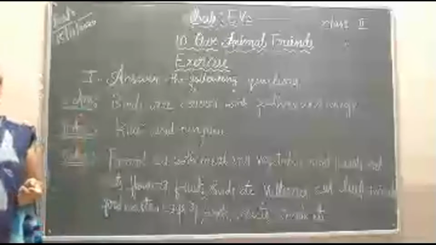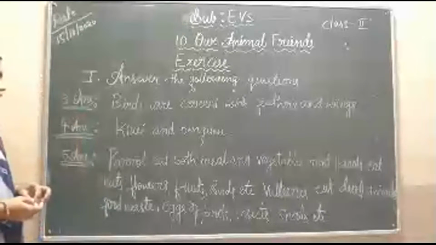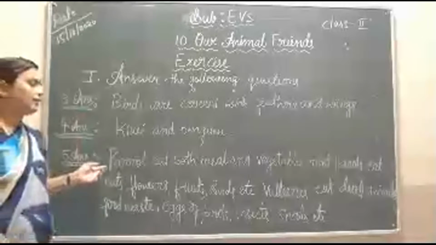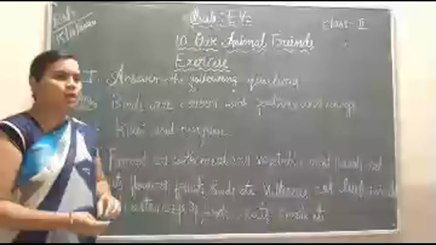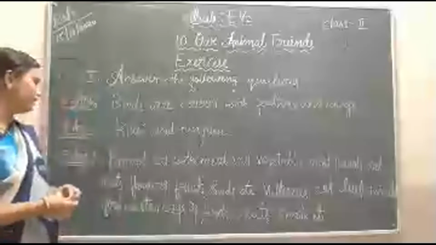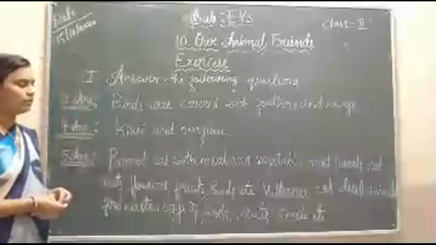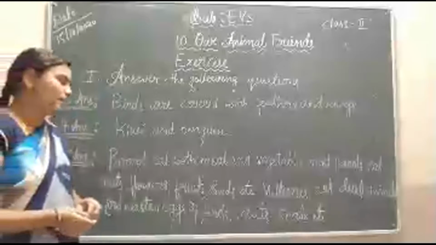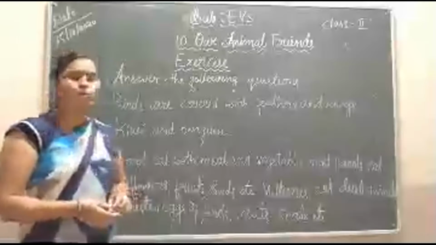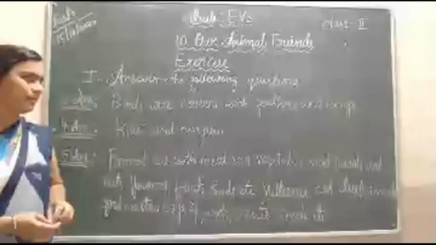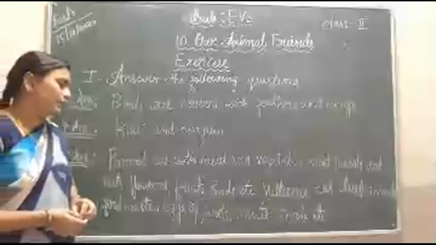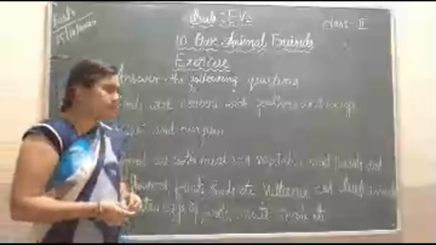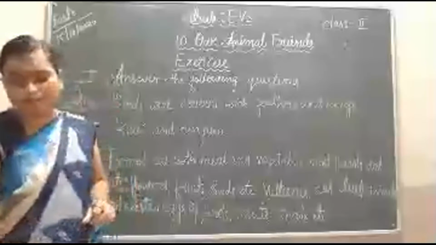Then fifth one, what do parrots and vultures eat? Parrots eat both meat and vegetables. Most parrots eat nuts, flowers, fruits, seeds, etc. Vultures eat dead animals, food wastage, eggs of birds, insects, snails, etc.